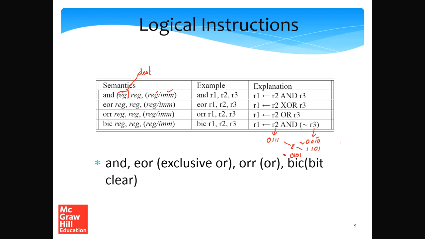Alternatively, if I want to explain, let's say this is the first operand, which in this example is R2, and this is the second operand, which is R3. All the bits that are set at similar bit positions in the second operand, in the final result we have zeros. So it's like those bits at those bit positions are getting cleared. So this is called a bit clear instruction or a BIC instruction.